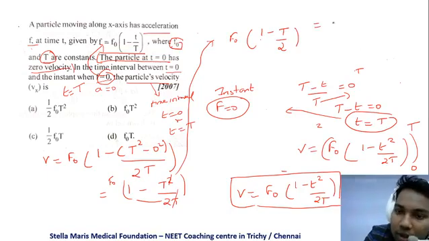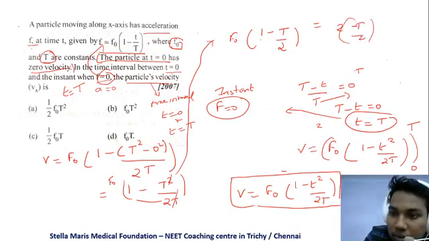So which gives 2 minus t by 2, right? Am I right? No. Just a moment.